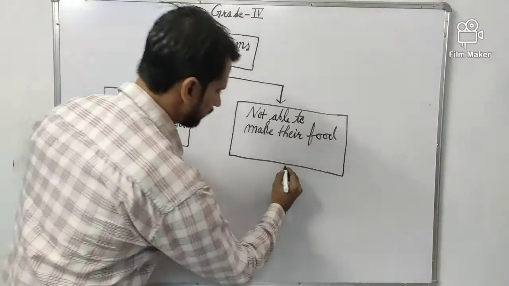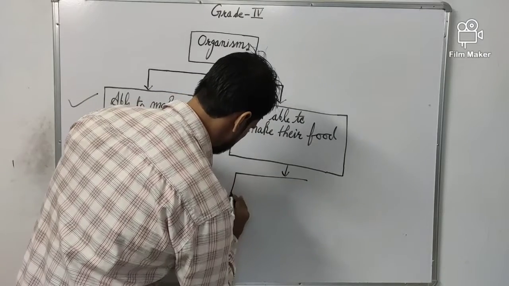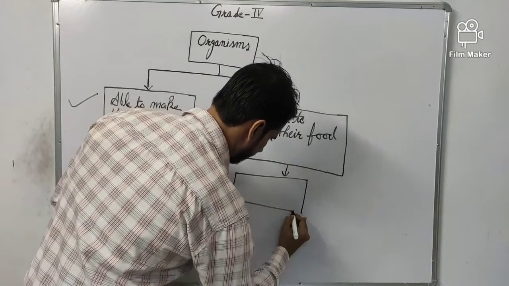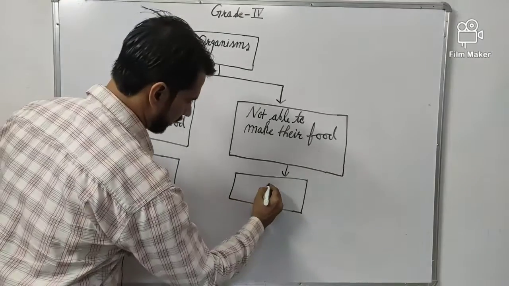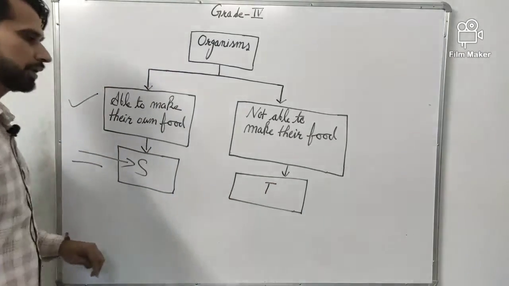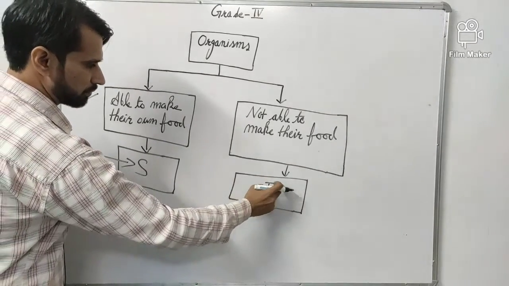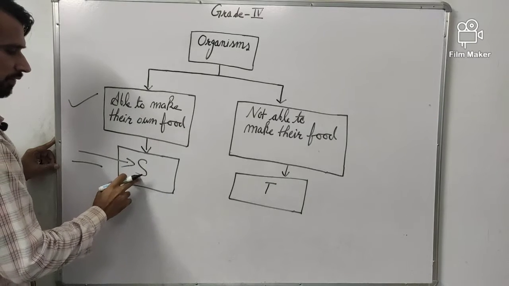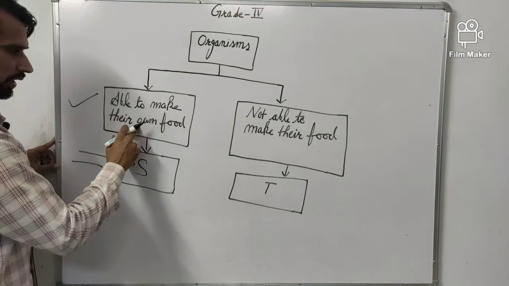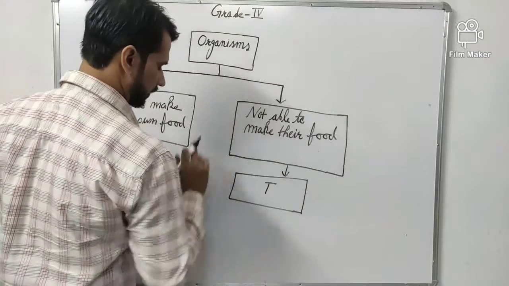The second organism, which is not able to make its food, they suppose is T. Again you have to find which suitable organism replaces T and which replaces S. Which are S? Those able to make their own food. Which are T? Those not able to make their own food.